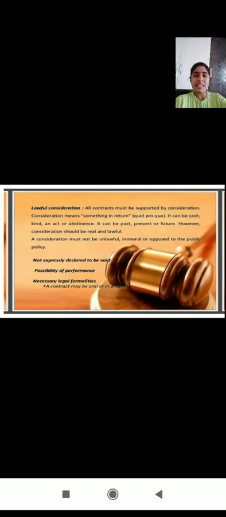In the previous example we discussed that A wants to sell his car to B. B accepts that offer and buys the car. Here A is getting money from B, so that is consideration to A. And B is getting a car from A, so B is also getting consideration in the form of the car.